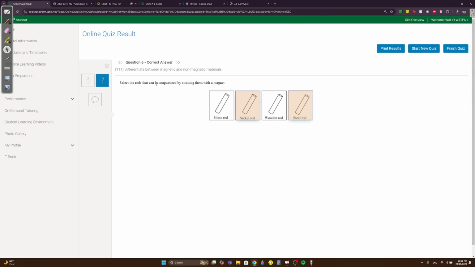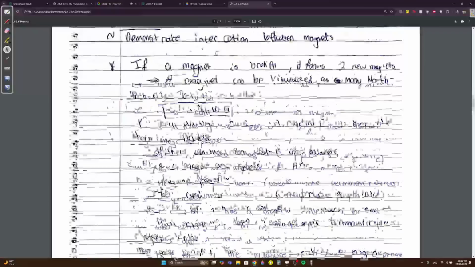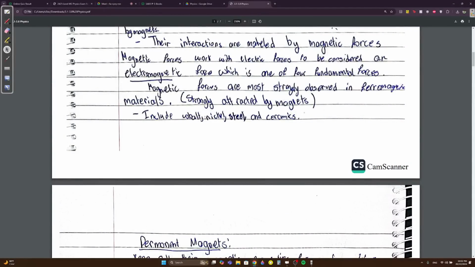Select the rods that can be magnetized by striking them with a magnet. Only ferromagnetic materials, right? Did you say glass and wood are ferromagnetic? No, we said nickel, cobalt, steel, ceramics. These are all the ferromagnetic materials. I can go back up to here: cobalt, nickel, steel, and ceramics.